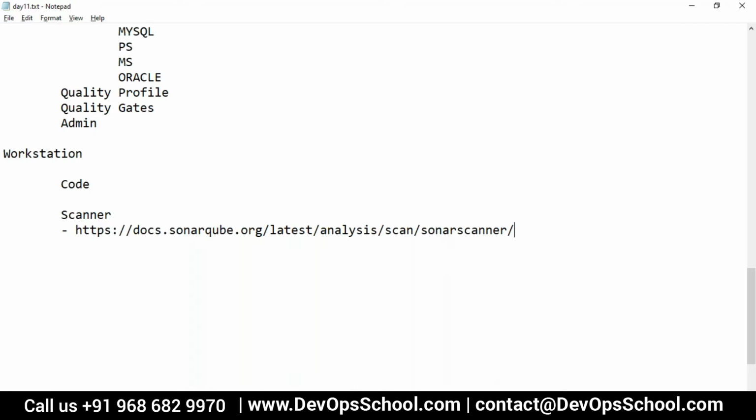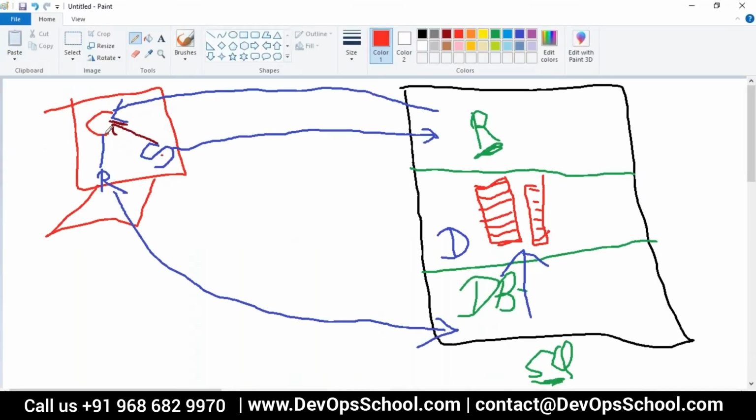SonarQube GUI is there. Wait, SonarQube server is a GUI only, but I'm talking about the scanner right now, which is a command line. Okay, I get you now. Please focus on this image. Actually, this scanner is located at the place where you run the code.